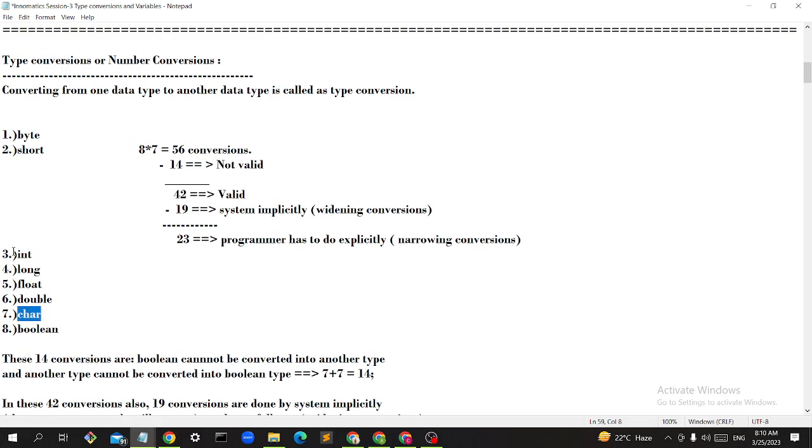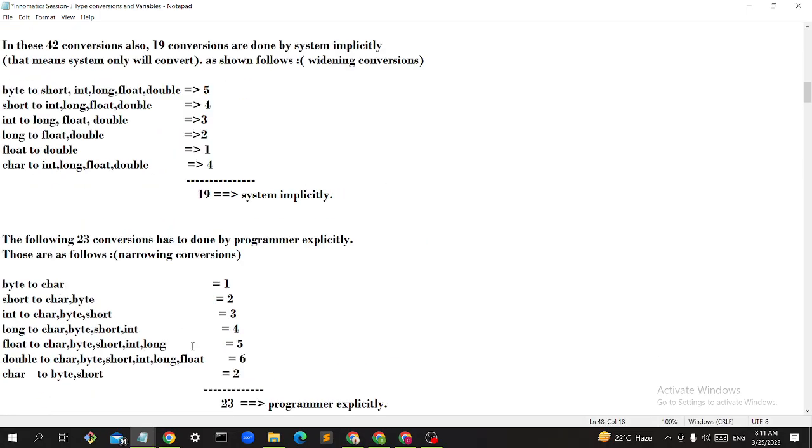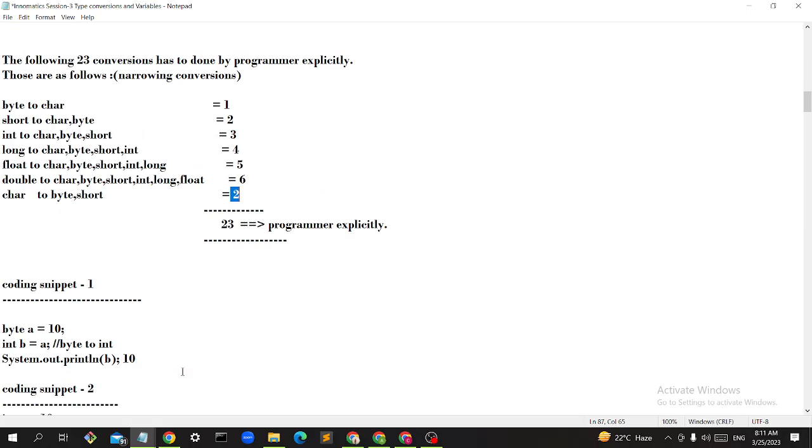Then char. In widening conversions, you started from int only, so byte and short are left. That will come, two conversions. So in total 23 conversions have to be done by the programmer explicitly. The programmer has to take care. The system will not take care; it will simply give an error. We cannot convert. If he wants to convert these, the programmer has to explicitly take care.